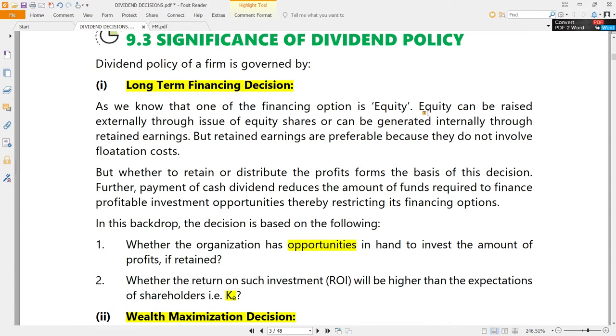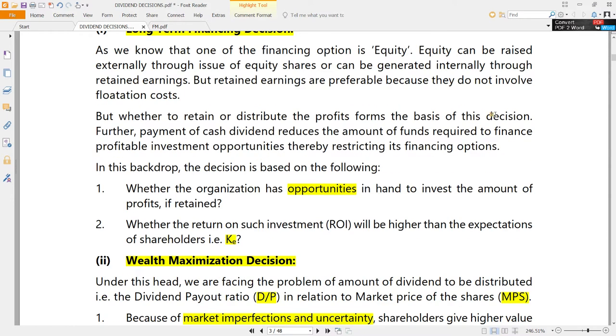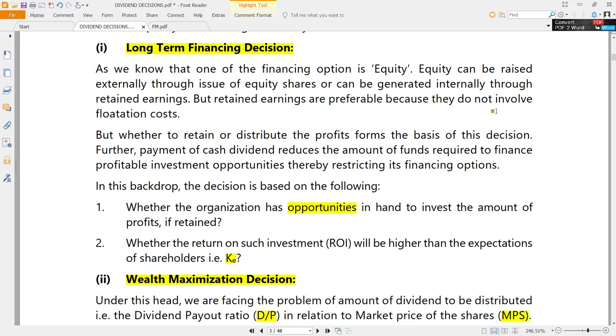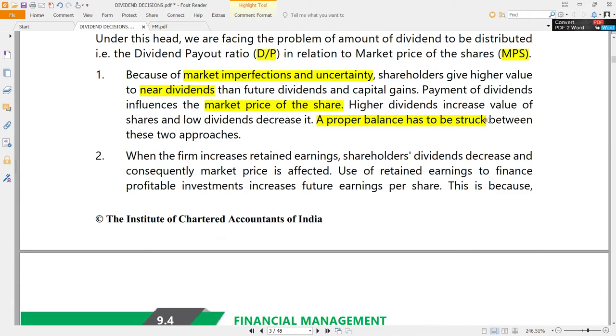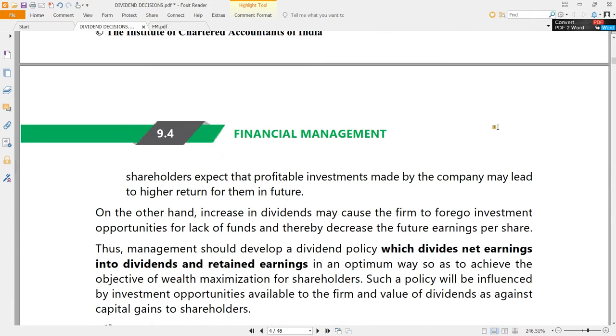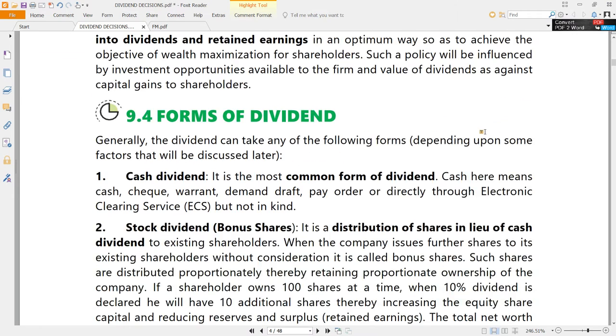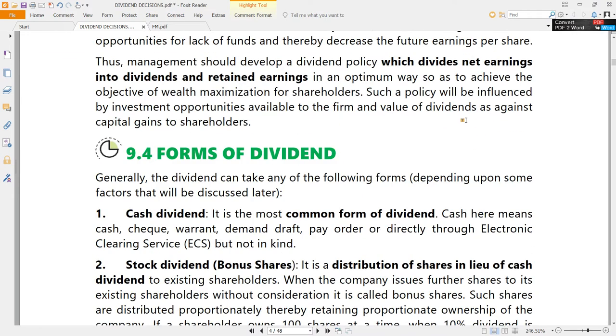So that is a different story. That is an exception. Leave it aside. But usually dividend policy decisions are definitely part of the long-term financing decision making of the organization, and they will also impact the wealth maximization objective of the organization. That's it. That is the significance of dividend policy in general, we can say.